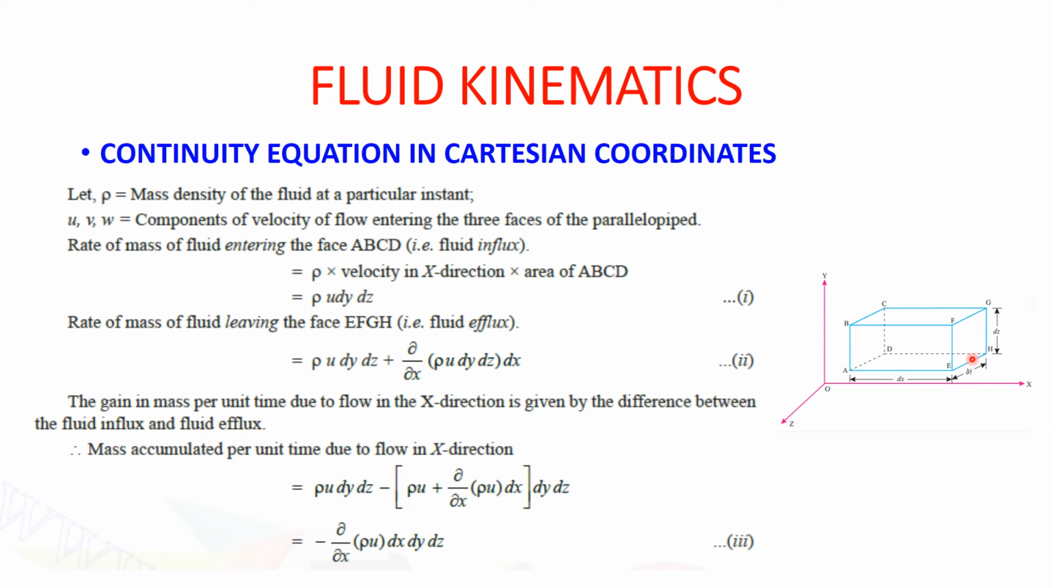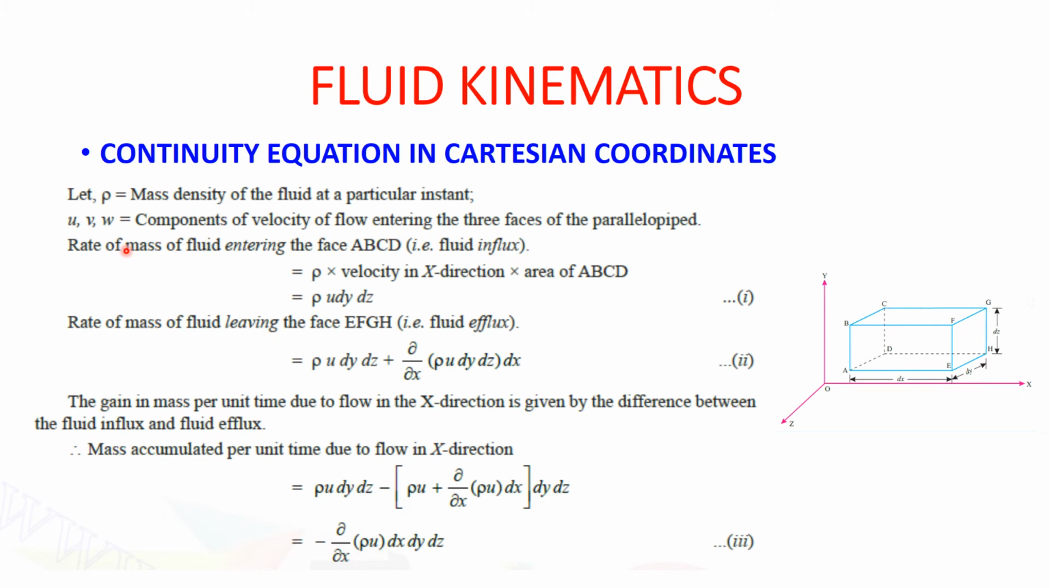So let U, V and W be the components of velocity of flow in the three directions. So U will be the velocity in x direction, V will be the velocity in y direction and W will be the velocity in z direction. So now is it clear? dx, dy and dz are the dimensions of this parallelopiped. U, V, W are the components of velocity.